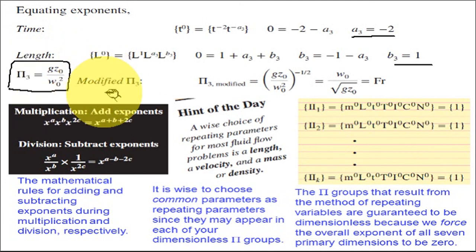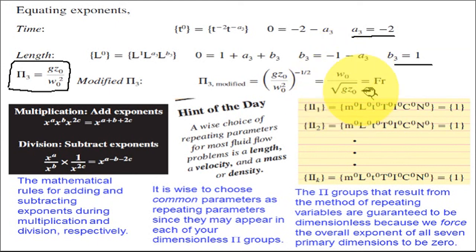Let us modify this. We can modify a given pi term pi3 as pi3 modified, taking the exponent minus 1 by 2 on the right hand side. We can do this; these are the rules of pi terms. So this is equal to w0 upon root of g z0. w0 is velocity, divided by root of g, which is acceleration, into z0, which is a length.